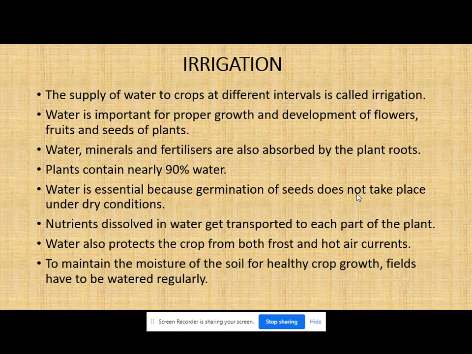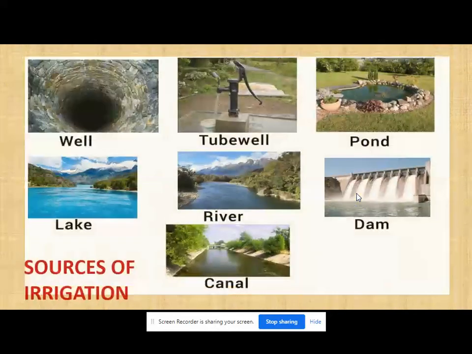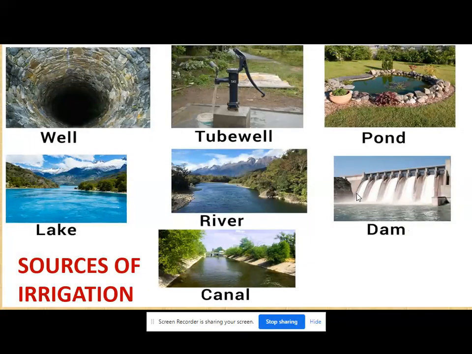Okay, so this is the importance of the water. Now the next thing. Can you tell me what are these things? Sir, sources of irrigation. The sources of water. Wells.